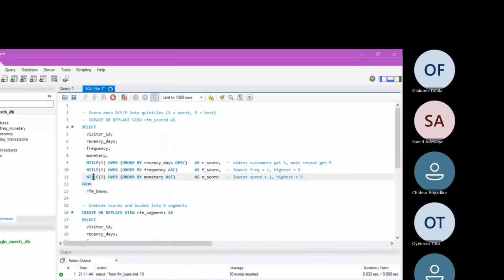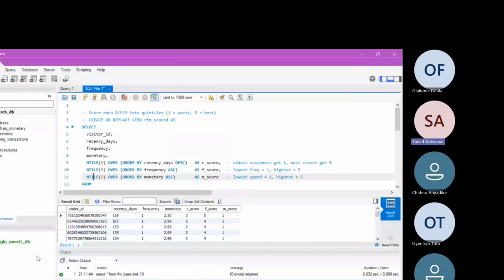Control Enter. So this is it. This was our RFM base table that we did yesterday: visitor ID, recency days, frequency, monetary. But this R score, F score, M score, those are our newly segmented columns. The 3 here has a meaning, which I assume we've understood, for the recency. Compared to 2, customers that have a recency score of 3 and customers that have a recency score of 2, are they the same?